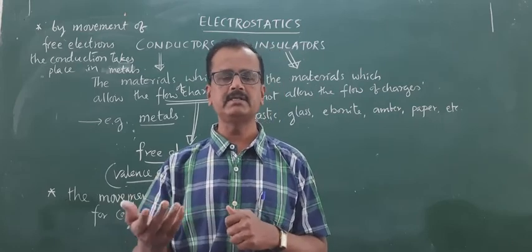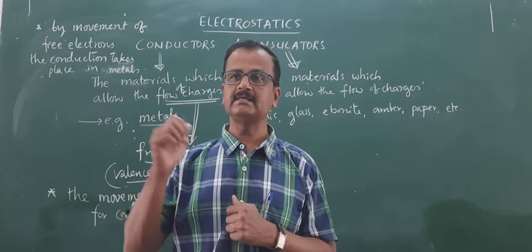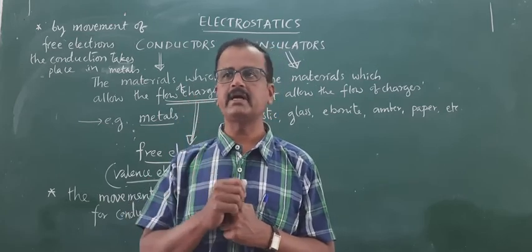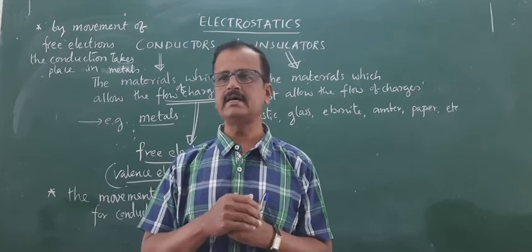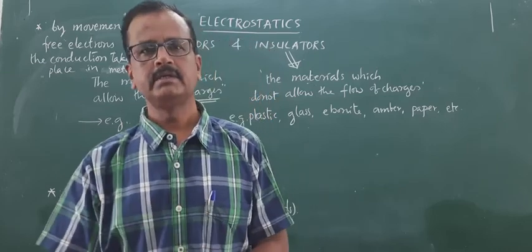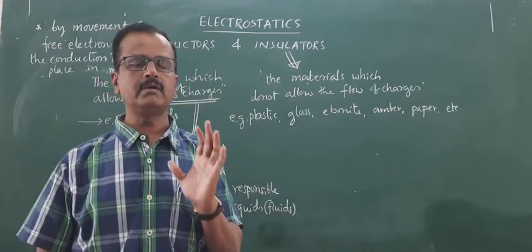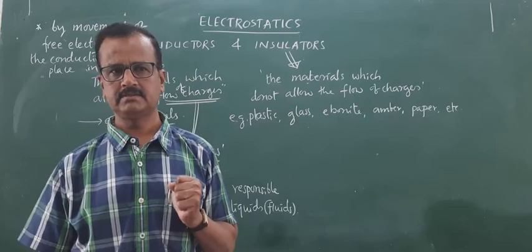Okay. Charging by induction also we have learnt, wherein when a body is held at a particular distance without actual physical contact, then the charging takes place in the other body. That is called as charging by induction. Now with these things in mind, let us go to learn about the basic properties of charges. Okay.